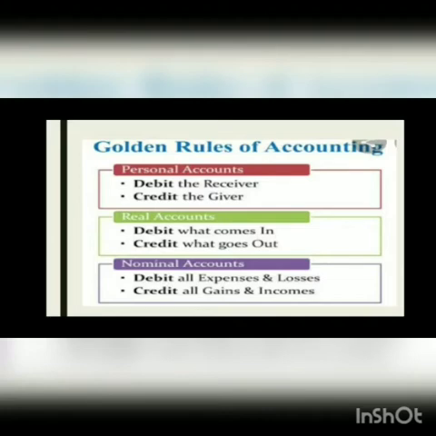The golden rules of accounting say there are three types of accounts: personal account, real account, and nominal account. The personal account says debit the receiver, credit the giver. The real account says debit what comes in and credit what goes out. The nominal account says debit all expenses and losses and credit all incomes and gains.